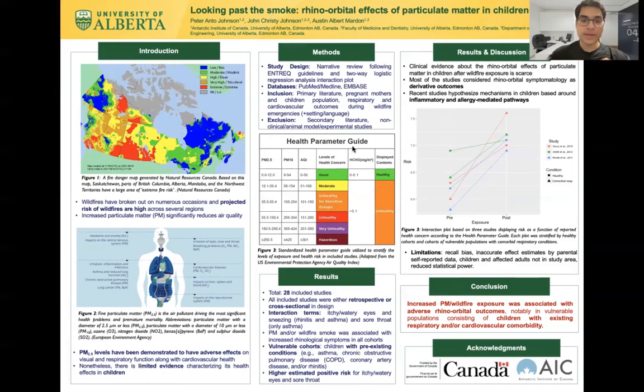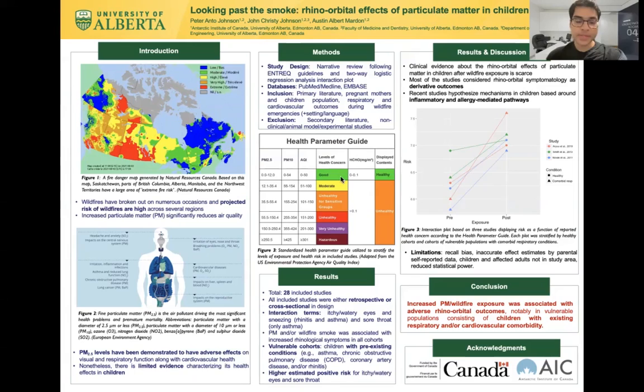As we can see here in the middle, these are the standardized health parameter guidelines that we utilized to stratify the levels of exposure and the health risk in these included studies. In our study, we obtained a total of 28 studies, and all of these were either retrospective or cross-sectional in design. And we looked at interaction terms. So essentially, these are the terms in their analysis that were mentioned. Using these terms, we were able to create an interaction plot as a function of the reported health concern according to this guideline here.